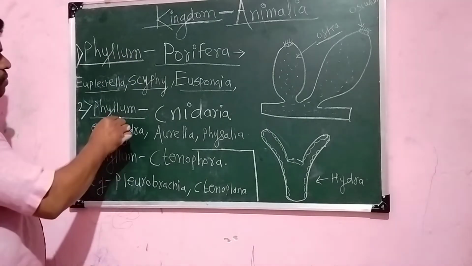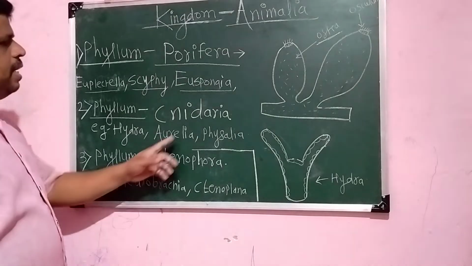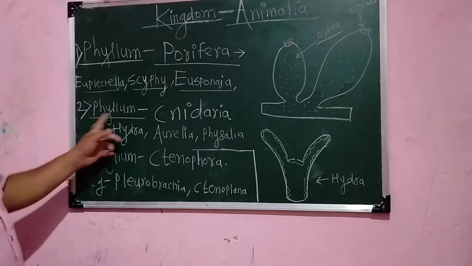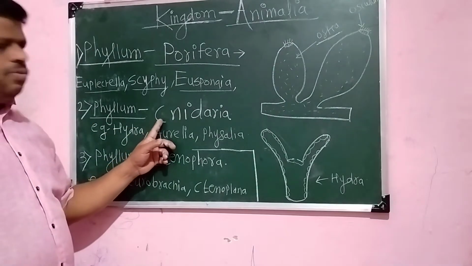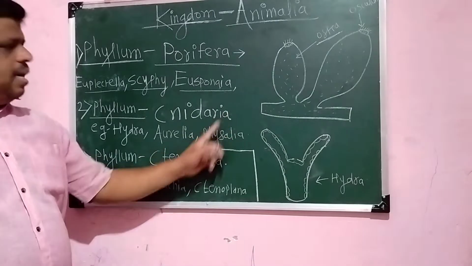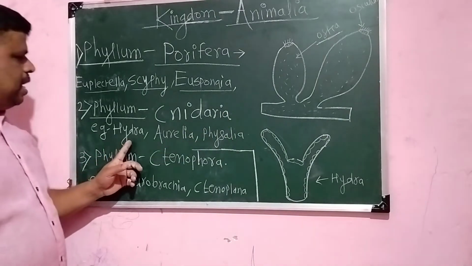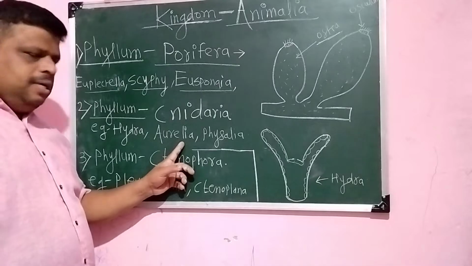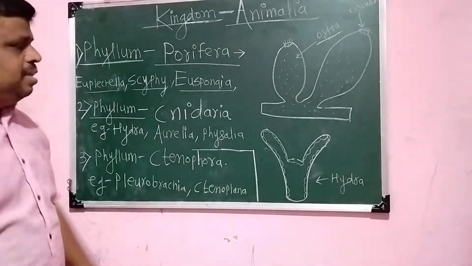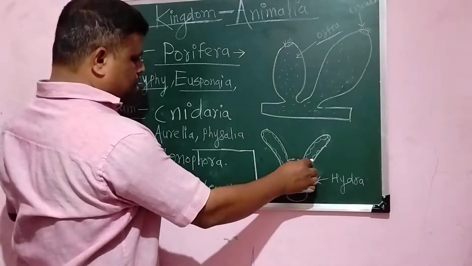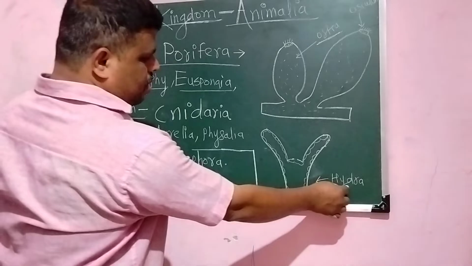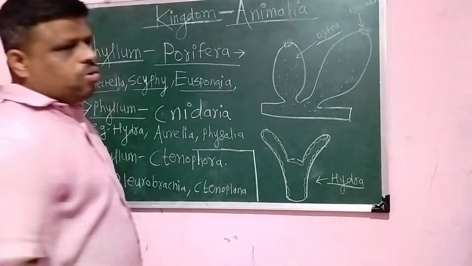Let us move towards the next phylum, that is phylum Nidaria. It is also called Coelenterata. Nidaria, the second phylum. It is spelled N-I-D-A-R-I-A. Examples are Hydra, Aurelia and Physalia. Here we have drawn Hydra. The typical example of Nidaria is Hydra, jellyfish etc. So this Hydra is drawn here.